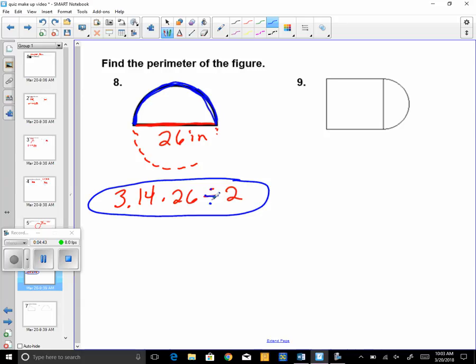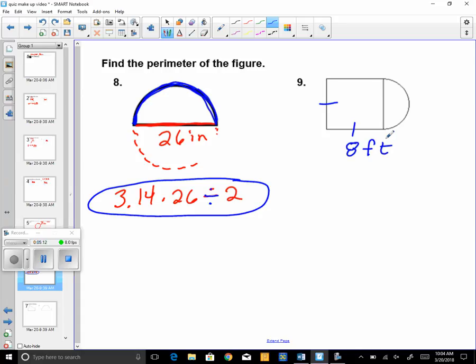And then you have to add on the straight part on the bottom. So you're just going to add 26 to that answer. So to get that on your calculator, then add 26 to it, and that answer goes in the blank. A lot of you forgot to add the diameter because that's part of the perimeter. All right, so that's that one. Number 9, all I'm going to give you is that this is a square and that this is 8 feet.